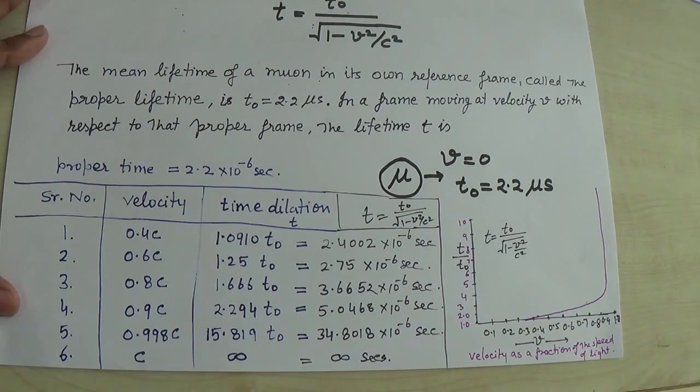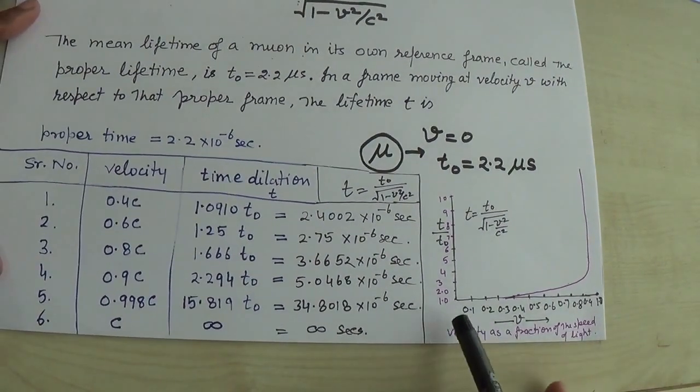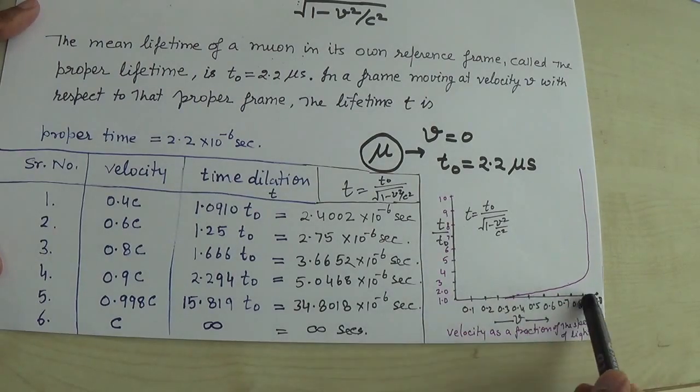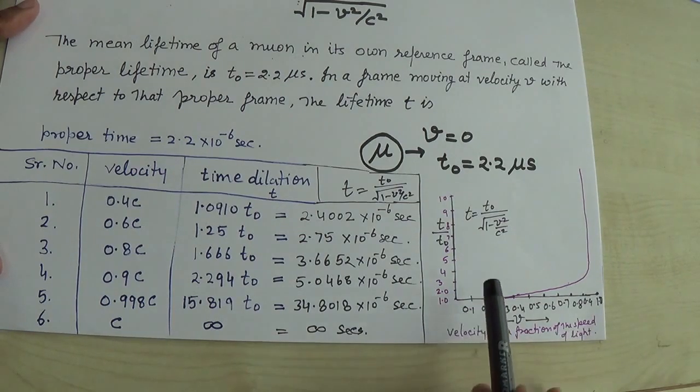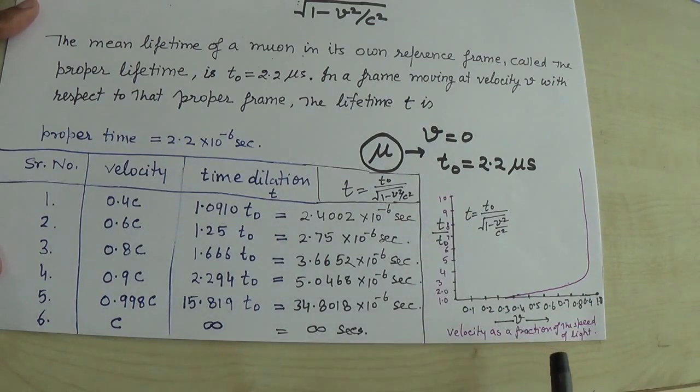The point is shown with this graph: on the x-axis I have considered v, the relative velocity as a fraction of the speed of light, and on the y-axis t upon t naught is taken. So how does this vary?